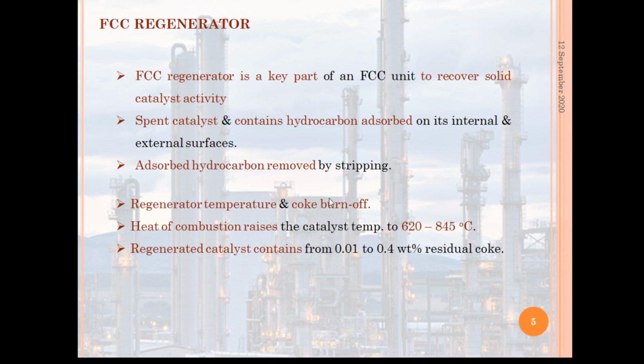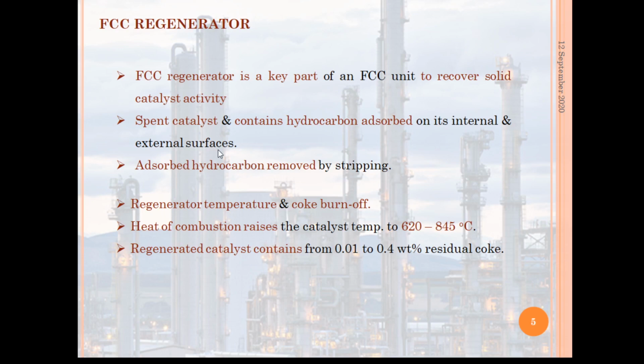So the FCC regenerator plays a key part of an FCC unit to recover the solid catalyst activity by burning of the coke deposit on the catalyst surface with air.